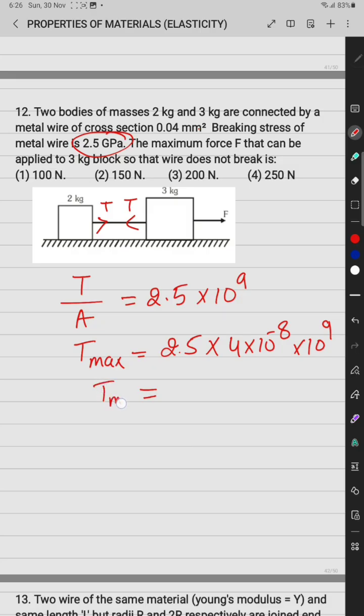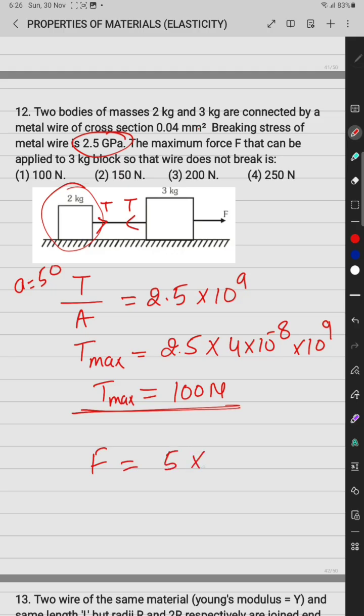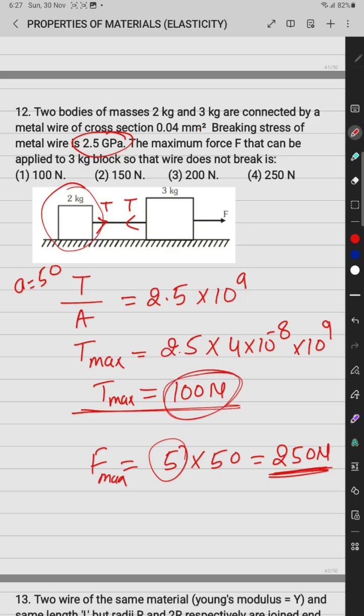Therefore T maximum is equal to 100 Newton. If the T is 100 Newton, that means the acceleration of this block is equal to 100 by 2, which is 50. Therefore F equal to 5 into 50. 50 is the acceleration, total mass is 5, so the maximum force is 250 Newton. If we apply maximum force 250, then tension is 100 and the wire will break. So the maximum force is asked, so the correct option is the fourth one.